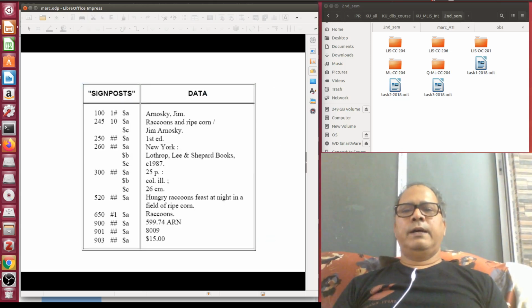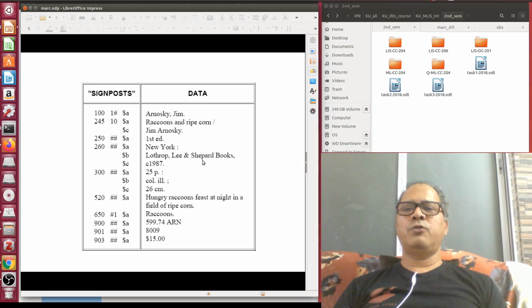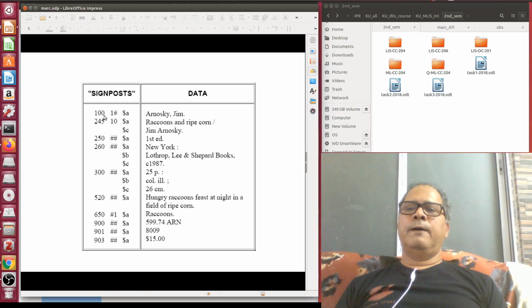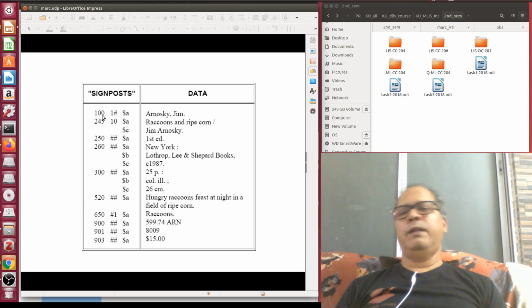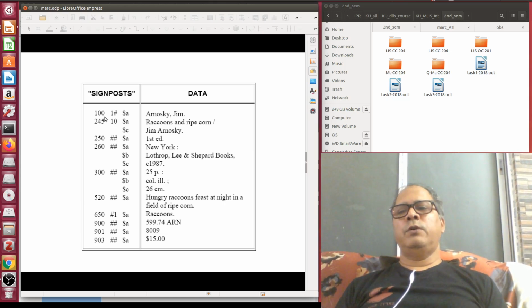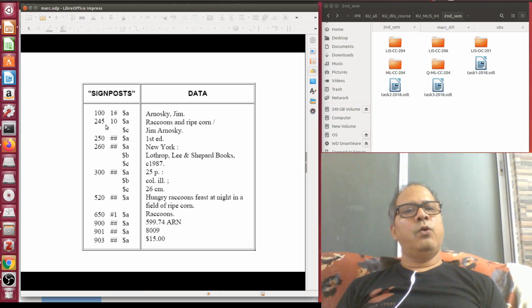So as I said, how signposting works in ISBD, similarly you see how signposting works in MARC 21 format. Suppose you already know the concept of tag, although in CCF we call this field, this 3-digit indicator. So this is called a tag in MARC 21. So never say one hundred, never say two hundred forty-five. You need to say one-zero-zero, two-four-five, two-five-zero, and so on.